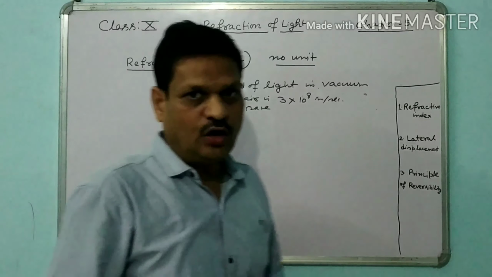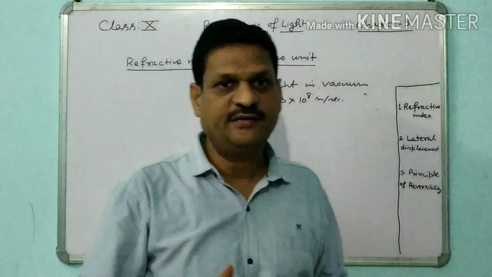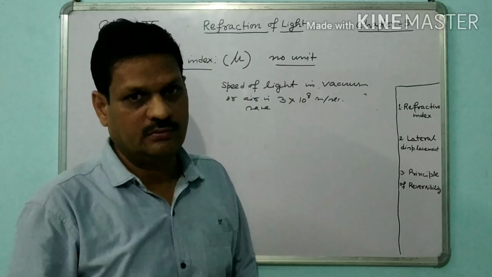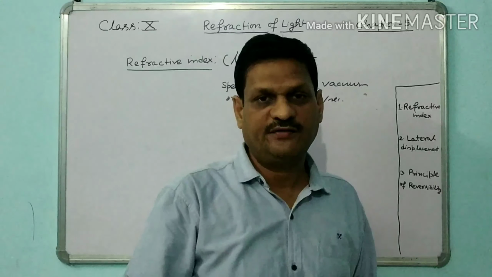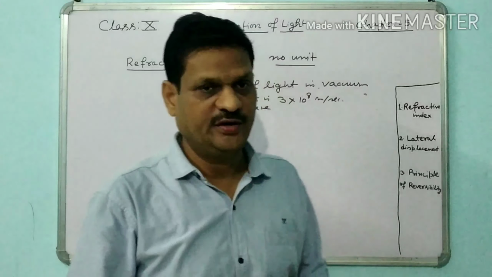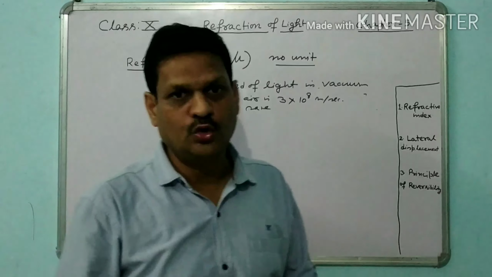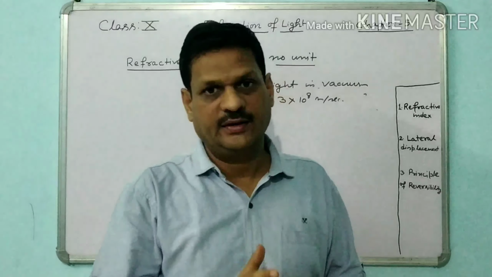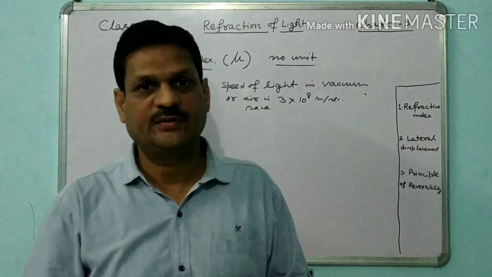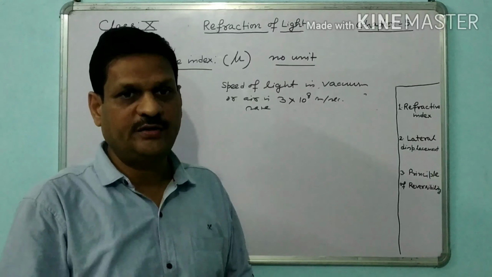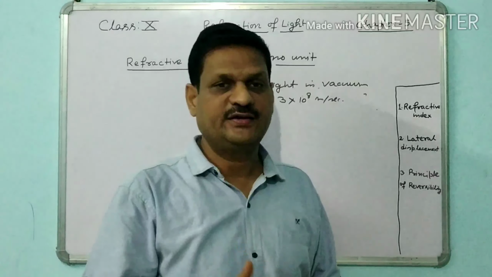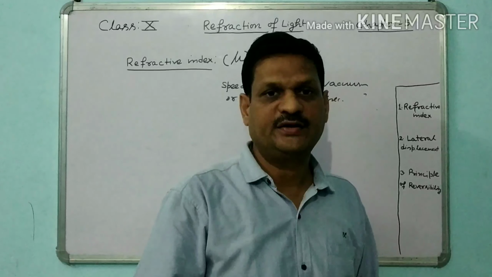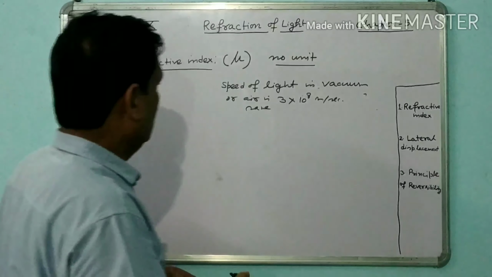When a ray of light travels from one medium to another medium, it slows down. When it travels from a rarer medium to a denser medium, it bends towards the normal, and from denser to rarer it bends away from the normal.